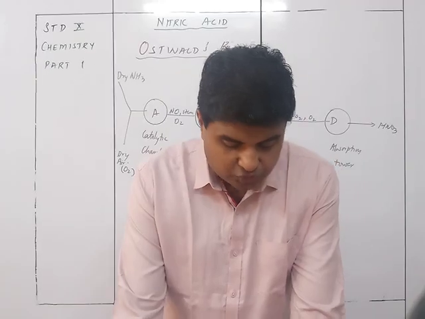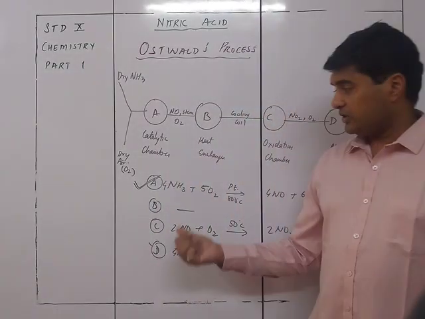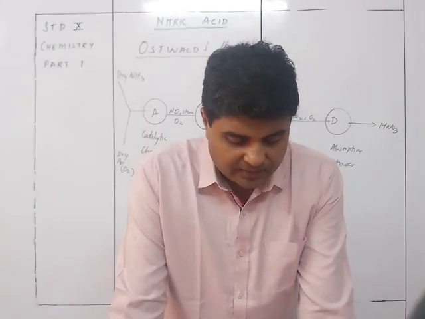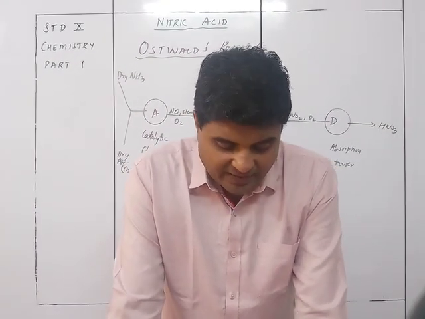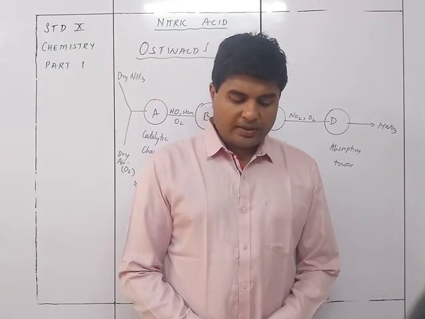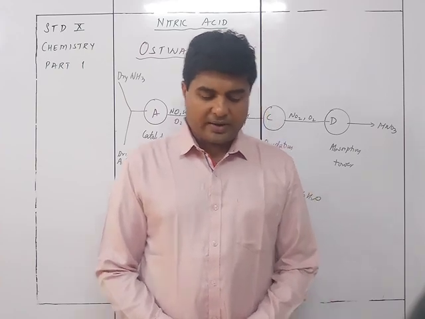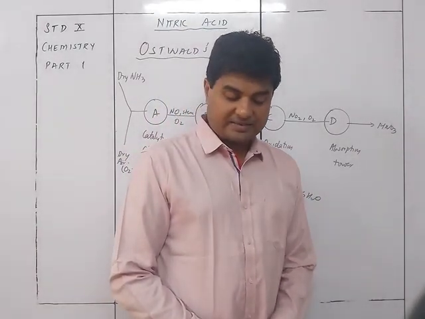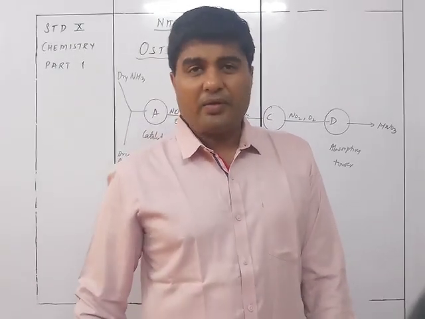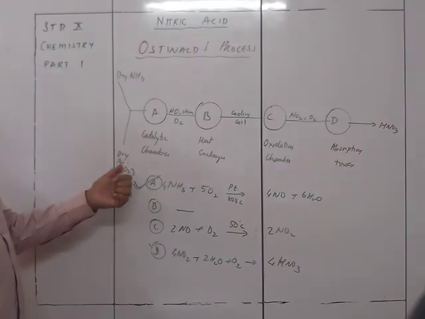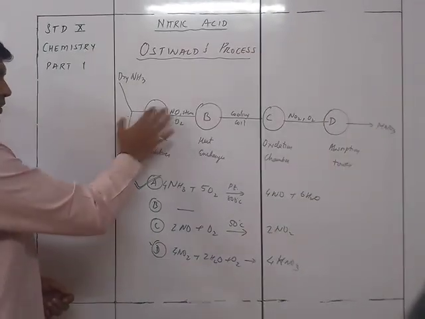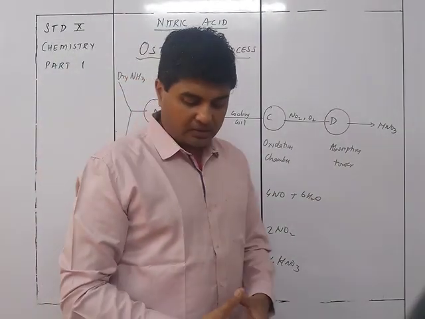A higher ratio of air is used. The air used here will be at a higher ratio because we are taking only the oxygen part. So air is used in all three main reactions, the catalytic chamber, oxidation and absorption tower, including the oxidation of nitric oxide to nitrogen dioxide, which requires excess air. Only about 21%, that is 1/5 of the volume of air, is oxygen. That is why we need to take more air, because it is used here and here also.